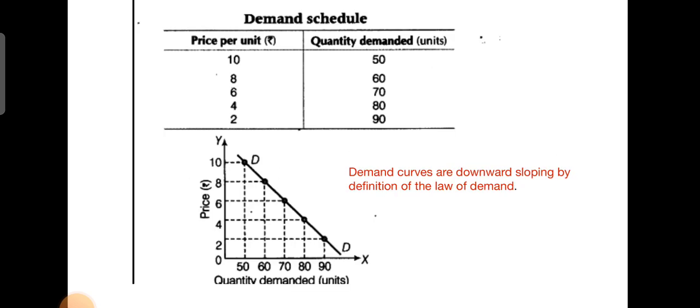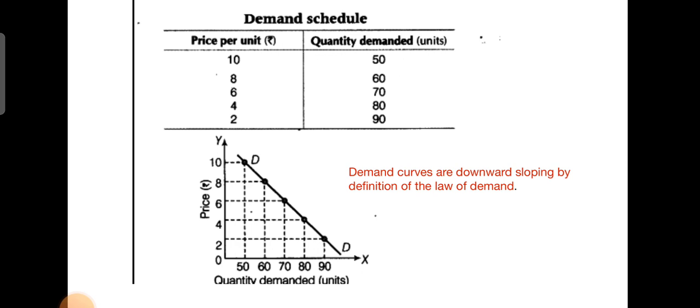You can see this in the graph now. When the price is 10, the quantity demanded is 50. When the price is decreased to 8, the quantity demanded is 60. When the price is decreased to 6, the quantity demanded keeps on increasing to 70. When the price is 4, the quantity demanded increases to 80. So that's why we say that when the price decreases, the quantity demanded increases.